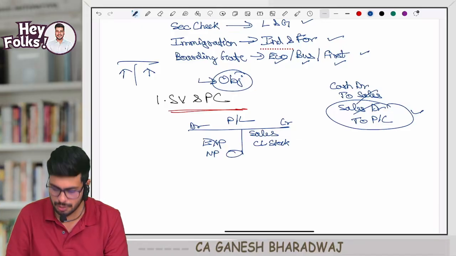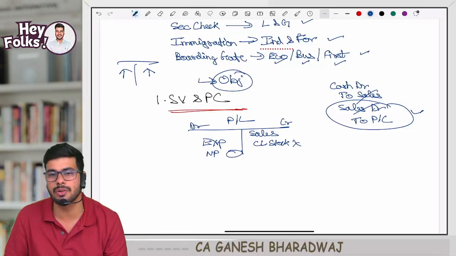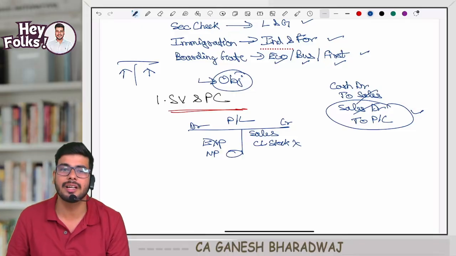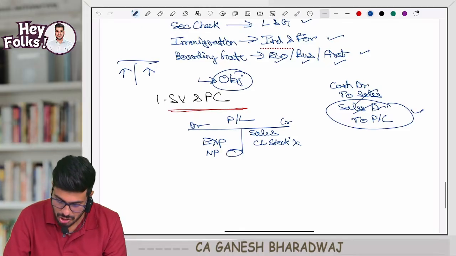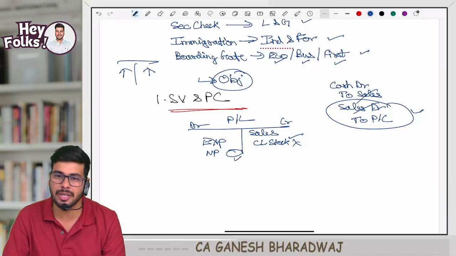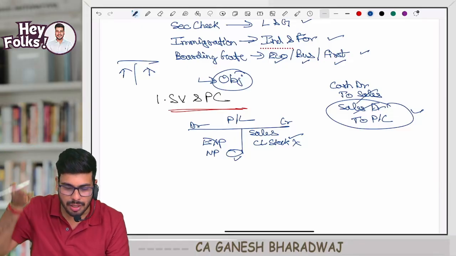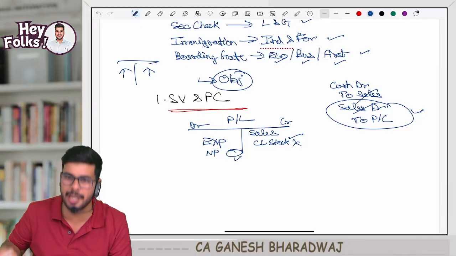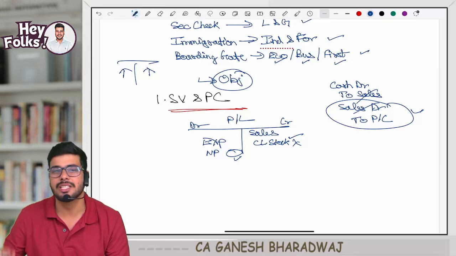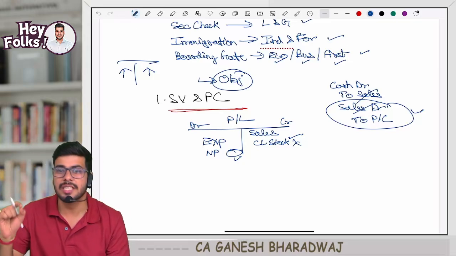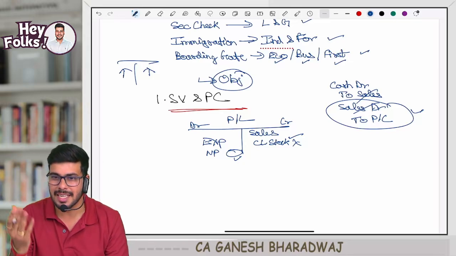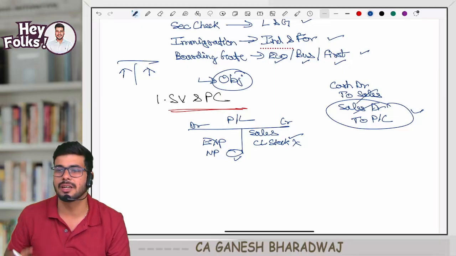The matching concept will not be there. Hence, stock valuation and profit computation are done only in costing. So the stock figure that you see in your financial accounts is actually borrowed from our subject. Clear with this, guys?